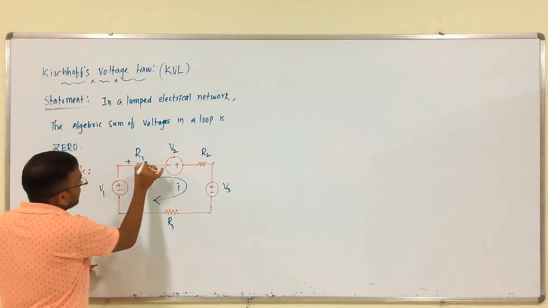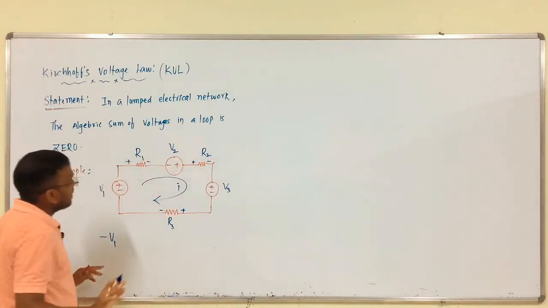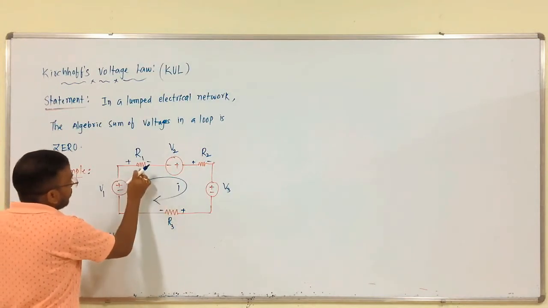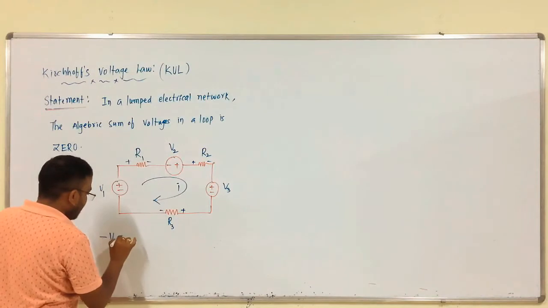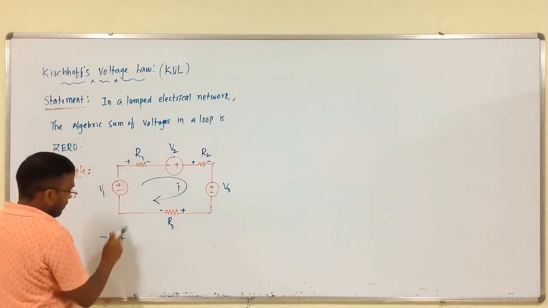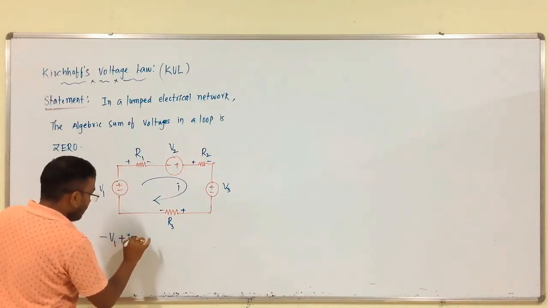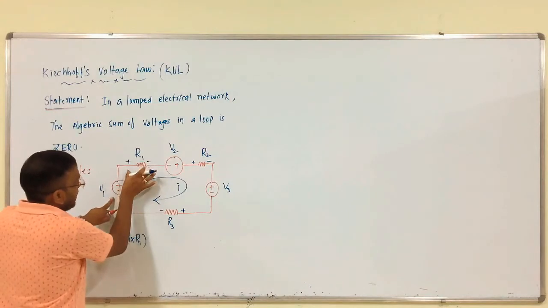So, this is plus, this is minus, plus minus, plus minus, that is it. So, what is the voltage drop here? I into R1, right, plus. Why is it plus? Positive to negative, plus I into R1. So, this is completed.